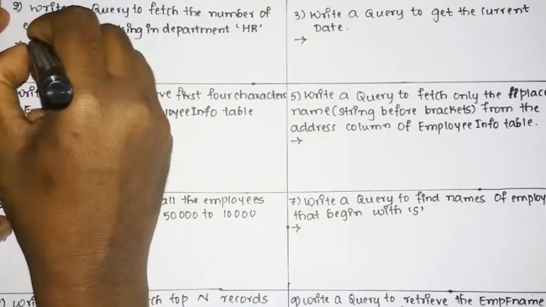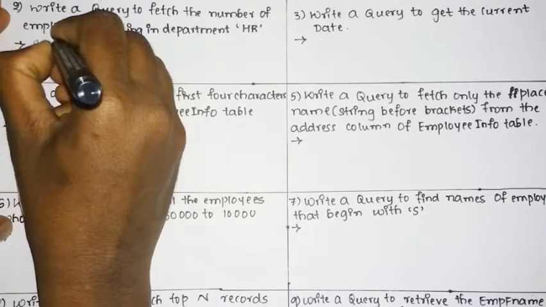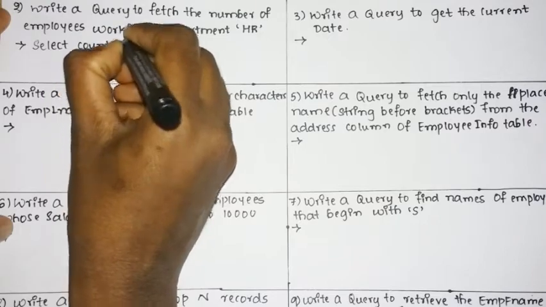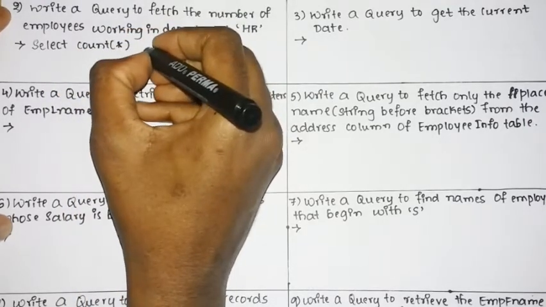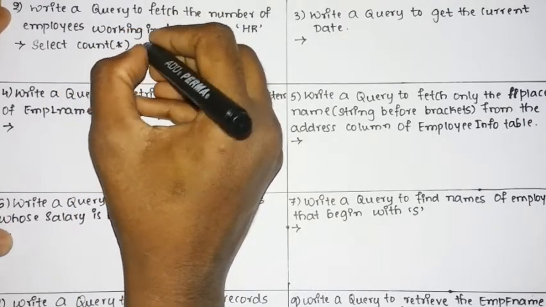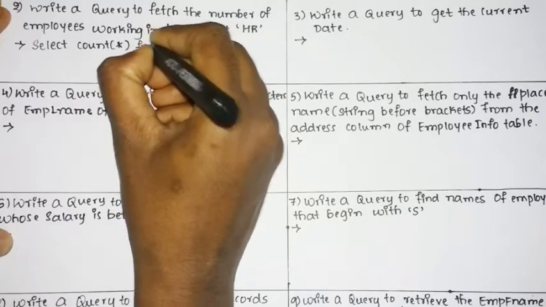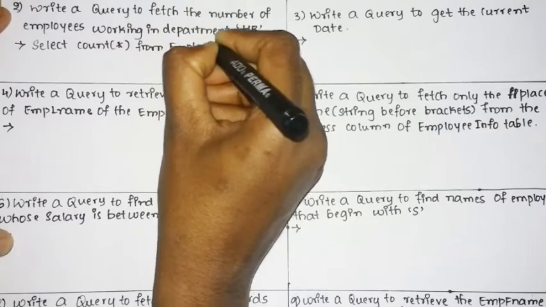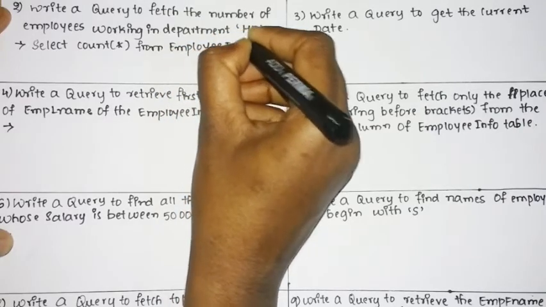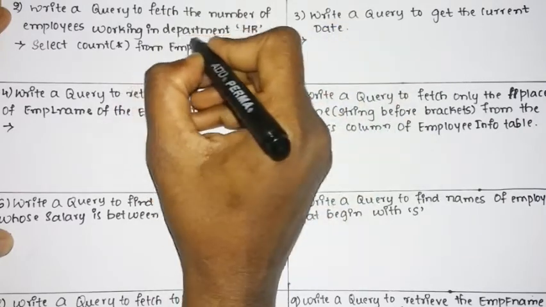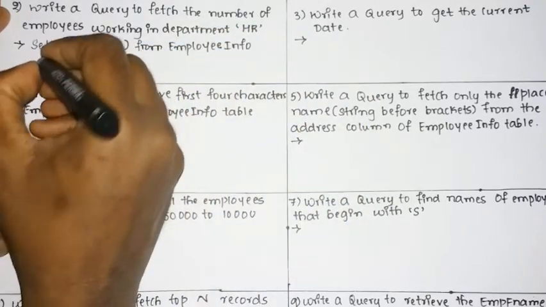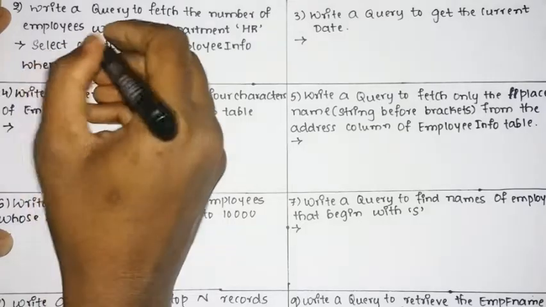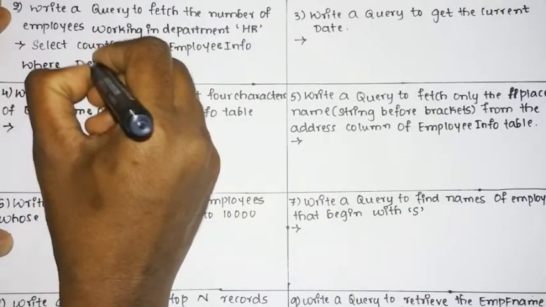Here you are going to again use the select. Select, then after that you are going to use the count. Count of star will display all the number of employees. So select count star from the name of the table, employee info, where the department is equal to HR.